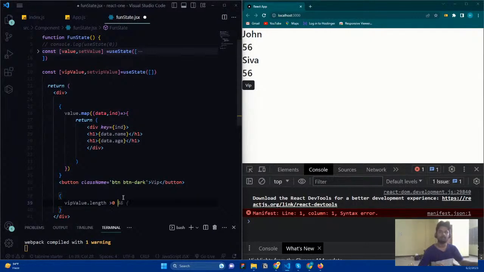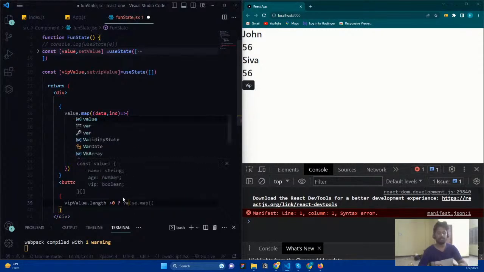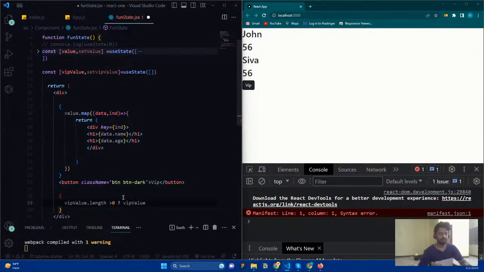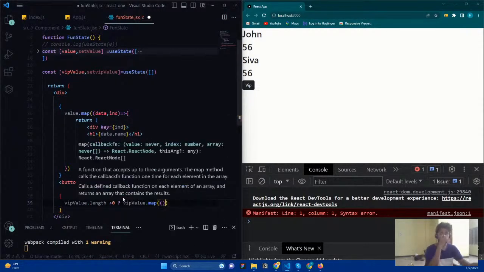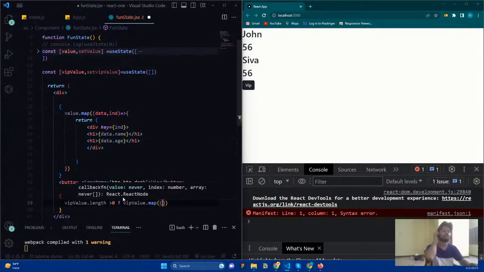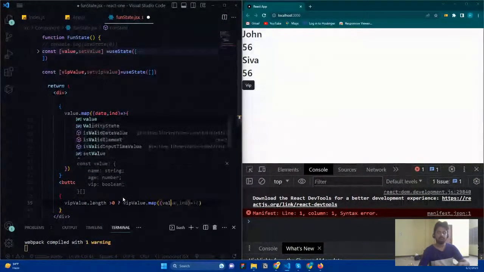Then I need to do something. What I need to do is perform the VIP value dot map method, and here I just want to say value.